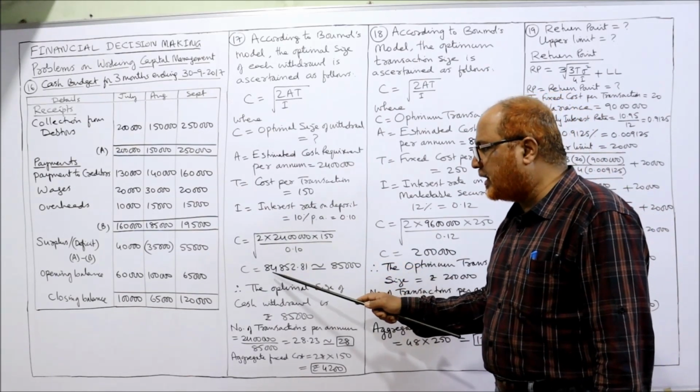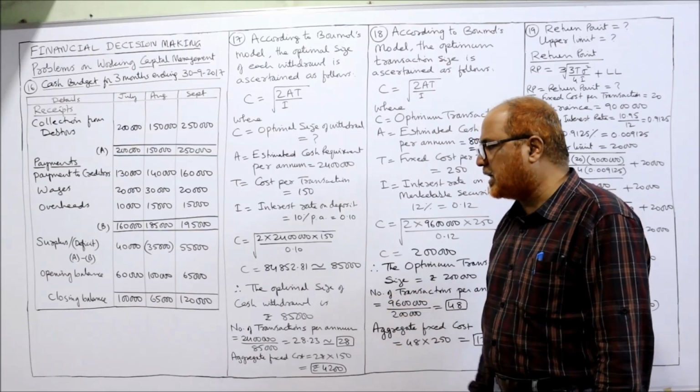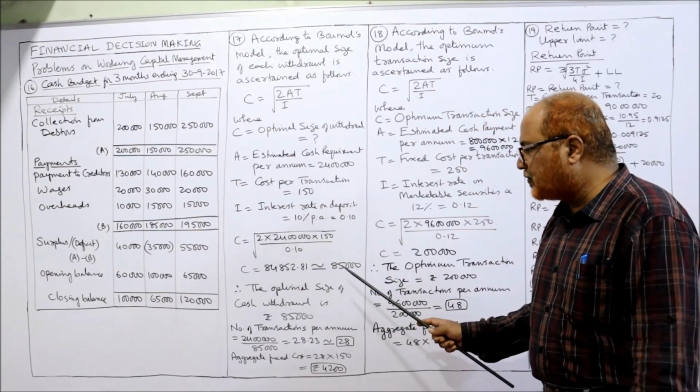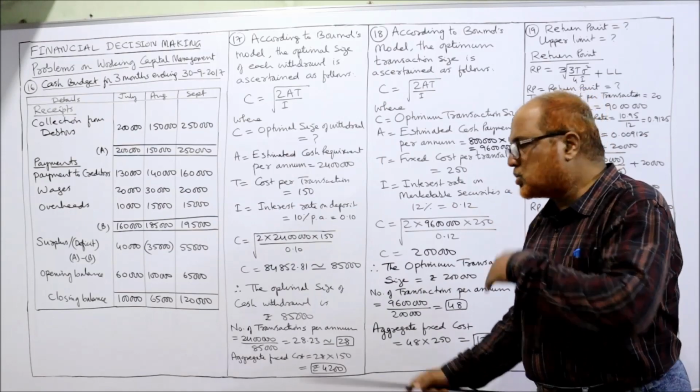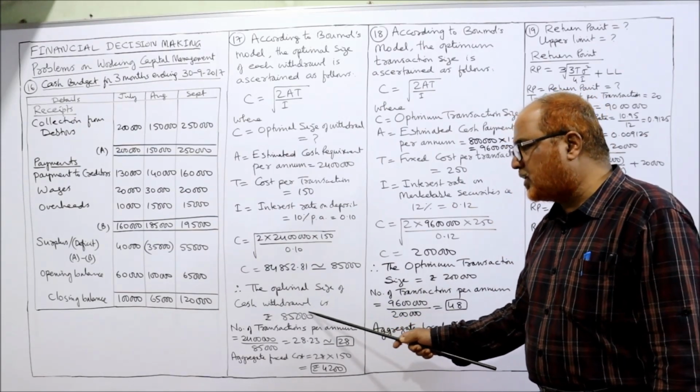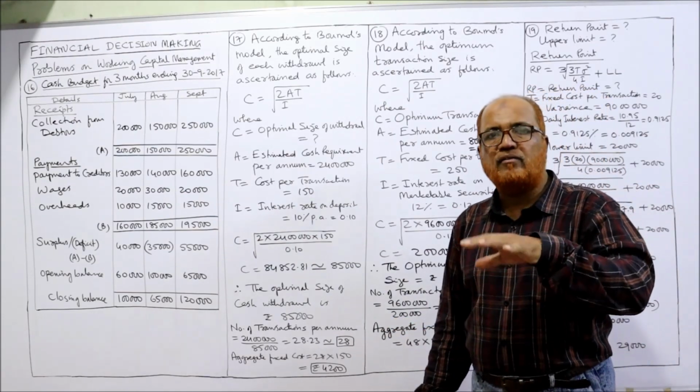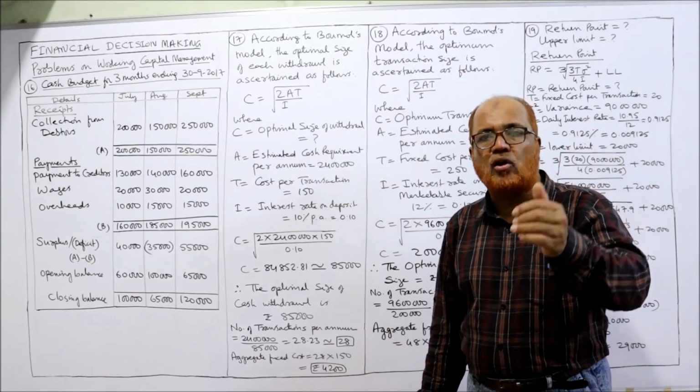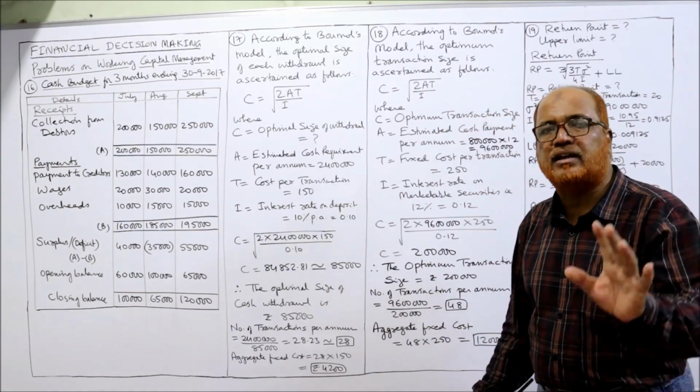After the root you get 84,852.81. Round it off to 85,000. So the optimum size of cash withdrawal is 85,000. Whenever we require cash, we withdraw 85,000 every time.